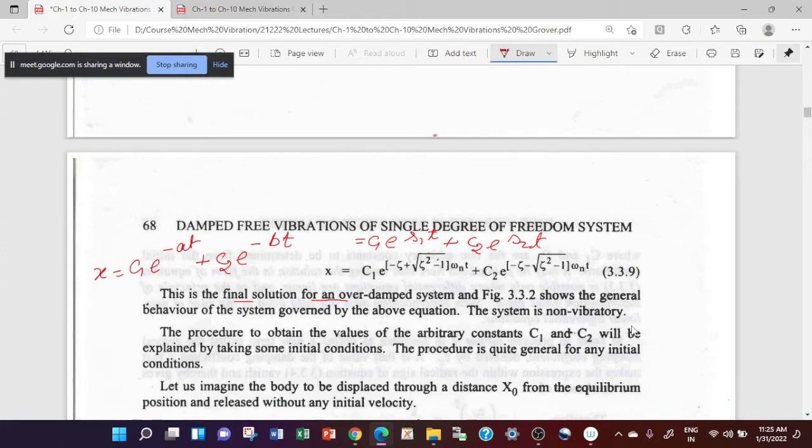This displacement x is a function of e raised to power minus at, so it means that x will decay exponentially. And because of this exponential decay in the amplitude of x, you will not get any vibration.